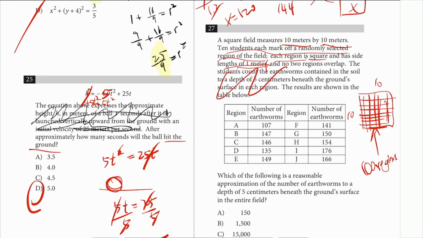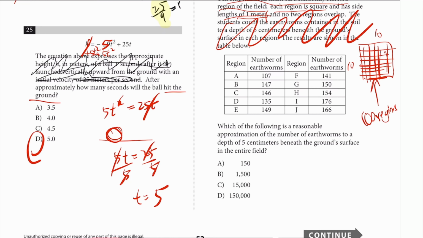And then I'm too lazy to read the rest. Which of the following is a reasonable approximation of the number of earthworms in the entire field? If you look at all of these, 107, 147, can we just say each region has about however many earthworms?